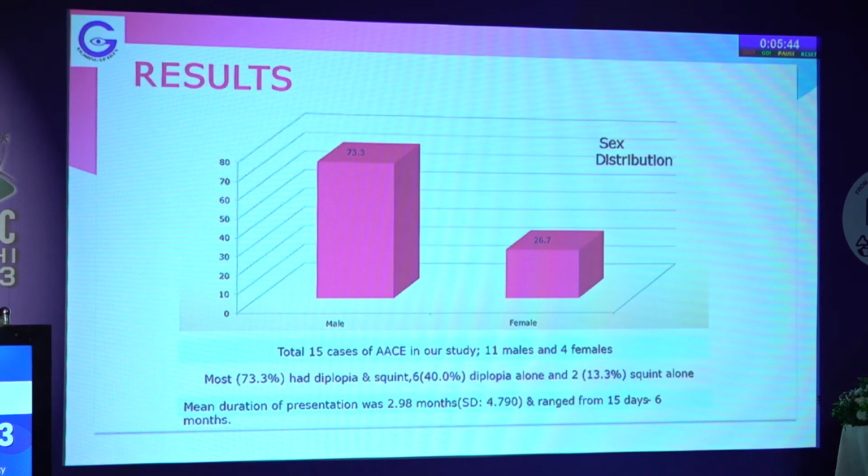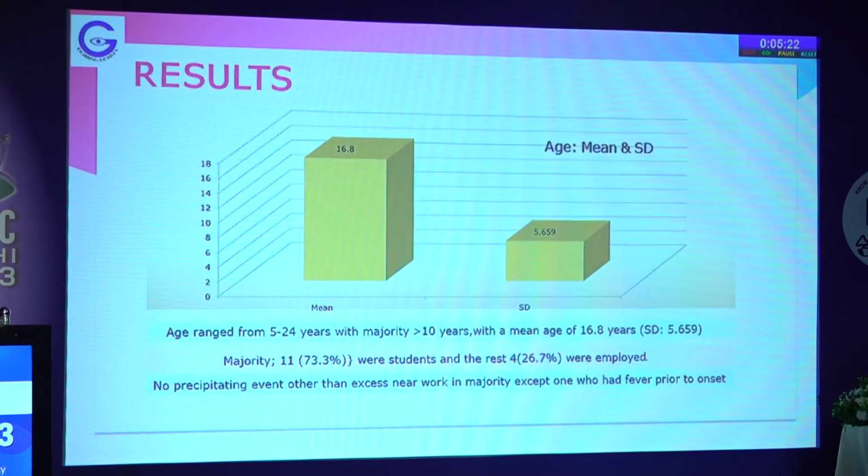These are the results. We had a total of 15 cases in our study, 11 males and 4 females. Most of them came to us with complaints of double vision and squint, that is 73.3%, and some with diplopia alone and squint alone. The mean duration of presentation was about 2.98 months, and it ranged from 15 days to 6 months. The age ranged from 5 to 24 years, with the majority above the age of 10 years, and the mean age was 16.